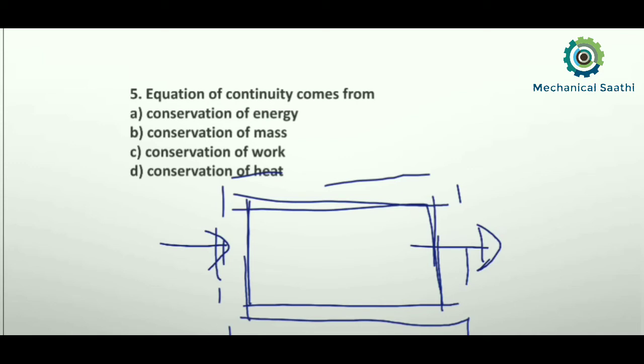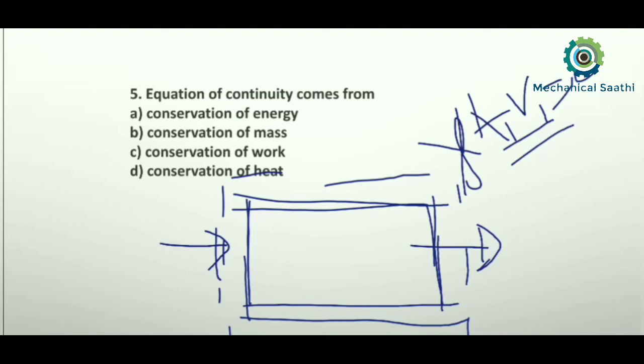And the equation of continuity we can write as rho A1 V1 will be equal to constant, and the rho is there if it is a compressible system. If it is not compressible, that is incompressible, then we can neglect this rho. So we can write this as A1 V1 equal to constant.